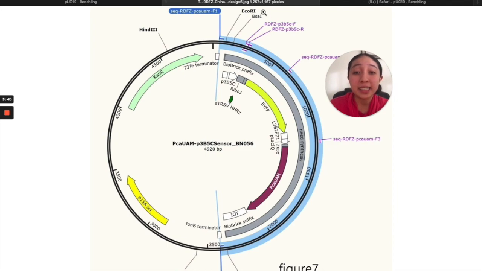So this is a plasmid that was created by an iGEM team. iGEM is a synthetic biology competition that I'm actually part of. So these guys created a plasmid that can sense a tea metabolite and can react to it by liberating serotonin, which is a hormone that helps us feel happy. So they thought of this as a possible solution for people with depression.